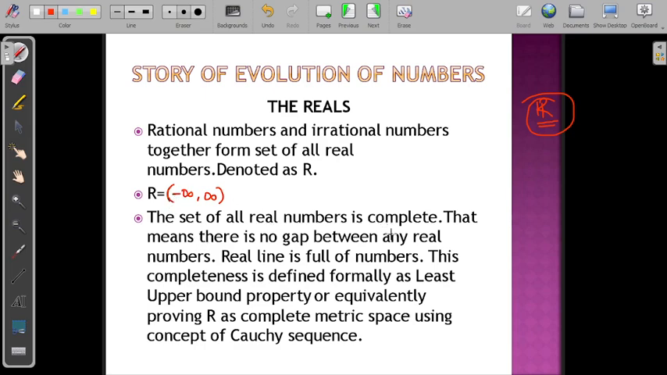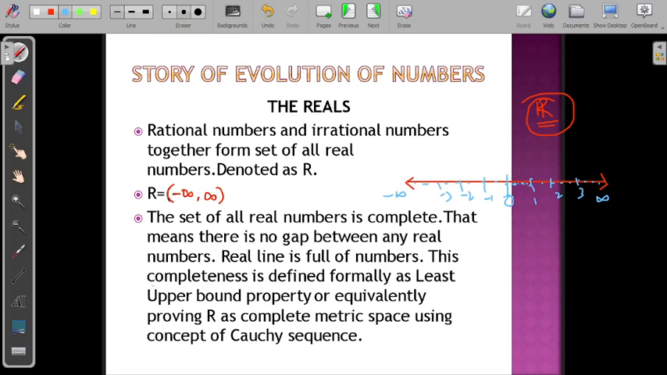Now when you come to the real numbers, and when you draw a real line, this real line is always complete. The meaning of that is our real line is full of real numbers. If you start from 0, then towards the right you have positive numbers, towards the left you have negative numbers. So 1, 2, 3, minus 1, minus 2, minus 3, and so on. Here you have all those real numbers, 0.1, 0.2, 0.3. So that means it is full of real numbers. There is no gap. That's what the real line is. The meaning of real line is complete.